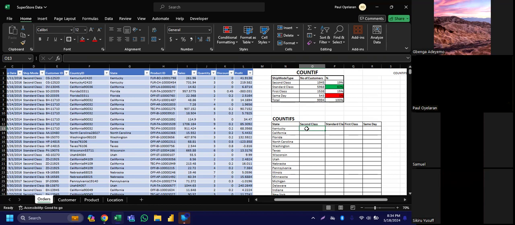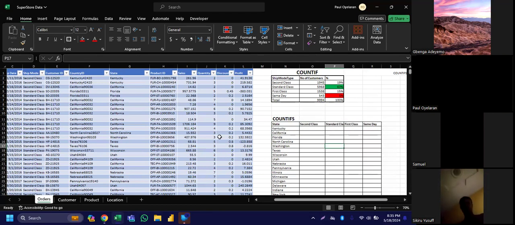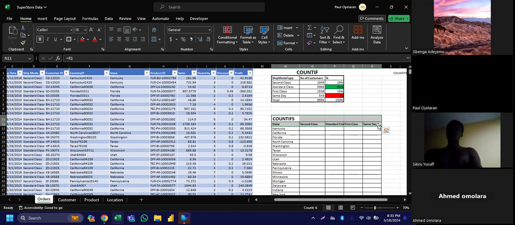So for this one, I want to do for Kentucky. And like I told us, how many criteria are we dealing with in this table now? Hello? How many criteria are we dealing with here? Four? We are not dealing with four.